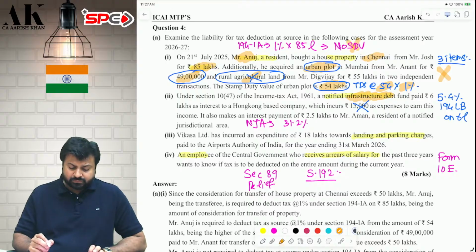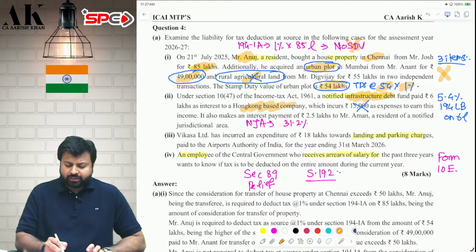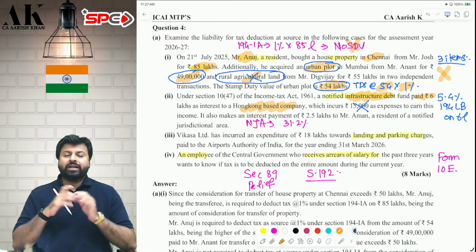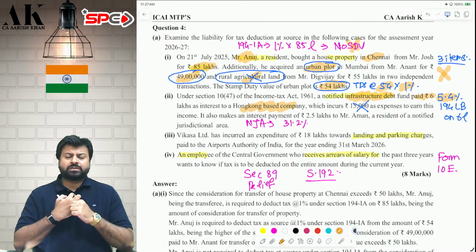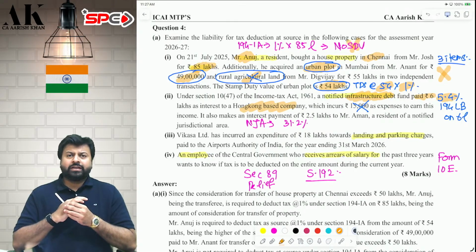Next one, there is an infrastructure debt fund in India which has taken some loan from a non-resident. So the infrastructure debt fund has taken a loan from a foreign company, and in return they are paying an interest of 6 lakh rupees. How much TDS? 194LB, 5% TDS plus 4% cess. It is 5.2%, not 5.4%. 5.2% TDS will be applicable.